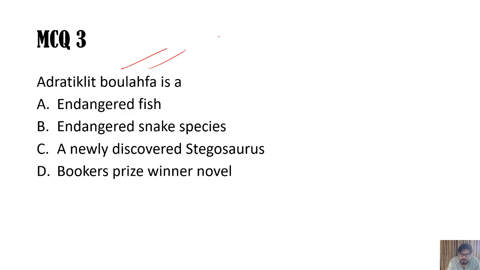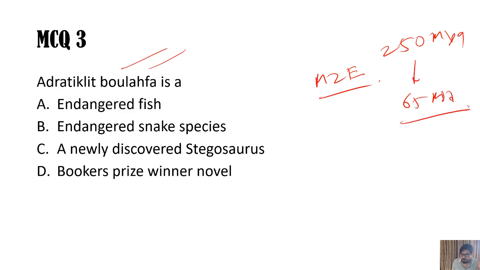Stegosaurus was a herbivorous dinosaur, and dinosaurs were there in the Mesozoic era. It was there from 250 million years ago till 65 million years ago, so around 190 million years. This era was there, and Triassic, Jurassic, and Cretaceous, 3 important periods were there.